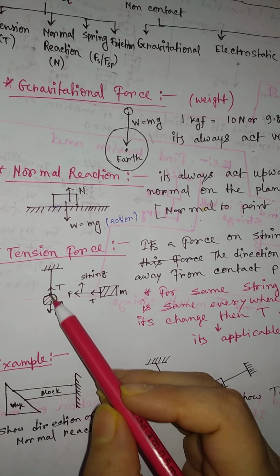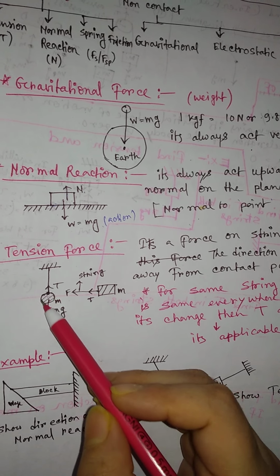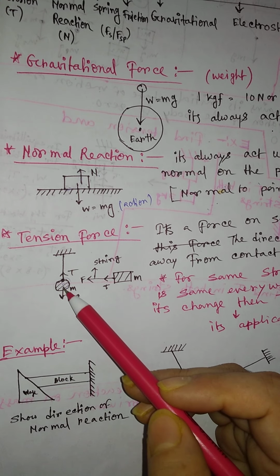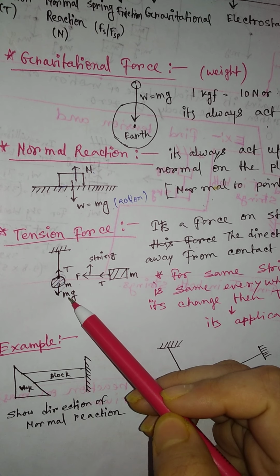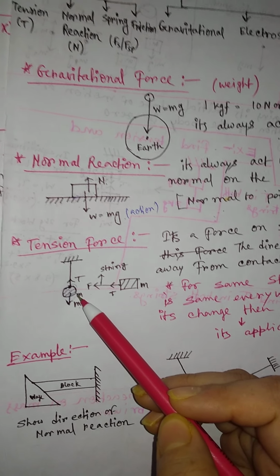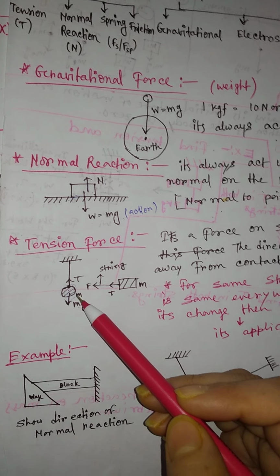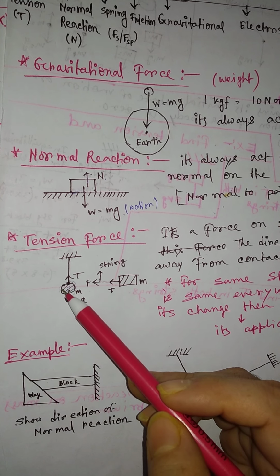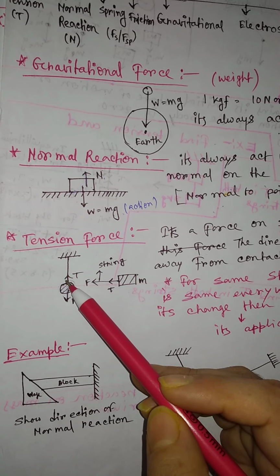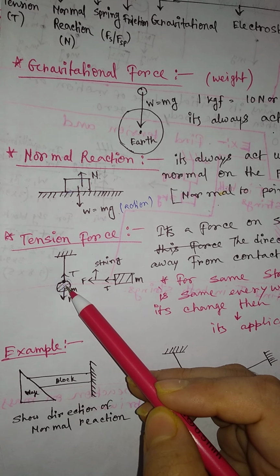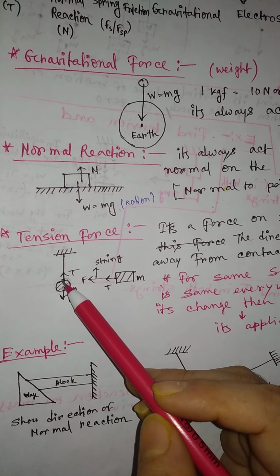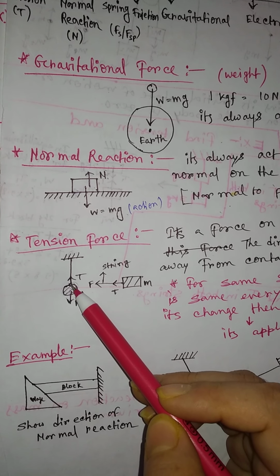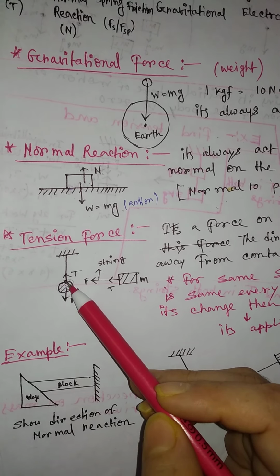If we want to find the tension force on this body, just look here, this is a body which is hanging by this string. So the weight of this body is directed along this side, which is mg, because here I am assuming that the mass of this body is m. So the tension force on this body acts along this side. This is the direction of the tension force which acts on this body. This is the contact point between the string and this body. So the tension force always acts away from the contact point.